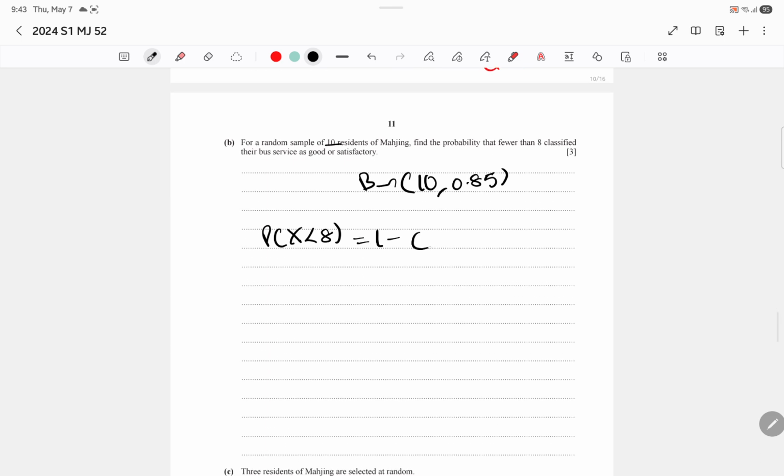So P(X is less than 8): just subtract this from 1. Probability of 8 or probability of 9 or probability of 10.